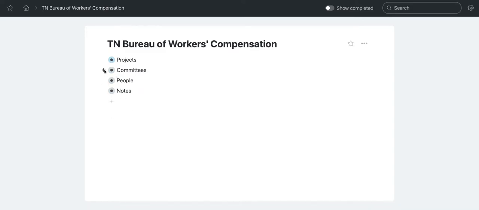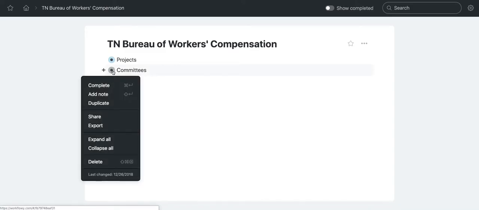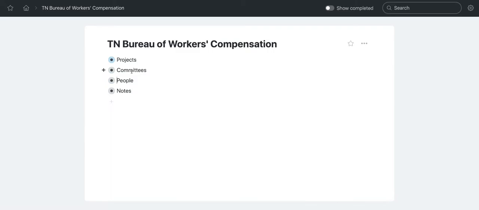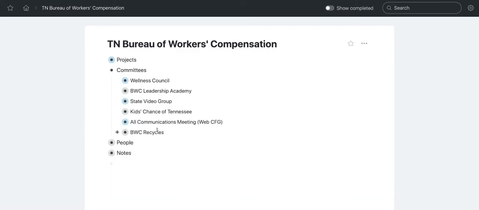Another is committees. This is a big one because I'll get thrown onto things like, oh, you want to be part of the wellness council, or we have a video group or whatever. These are the different committees that aren't necessarily a part of any projects that I do for my job. So this is a great little sub area, committee area for them to be.